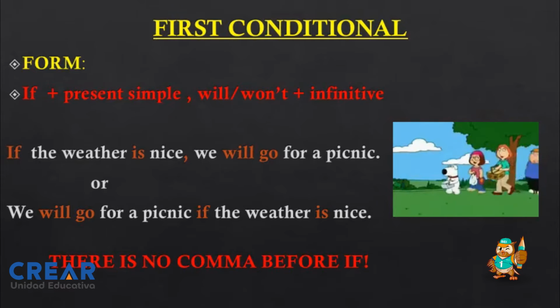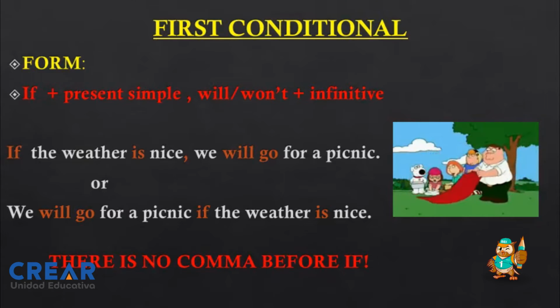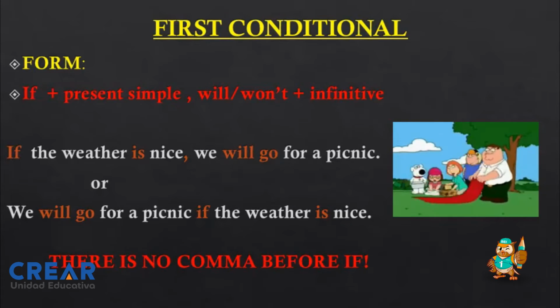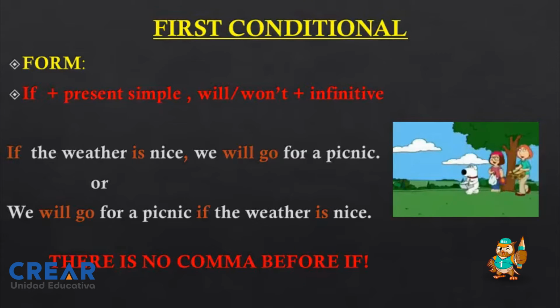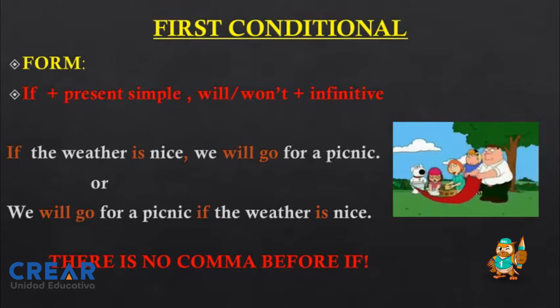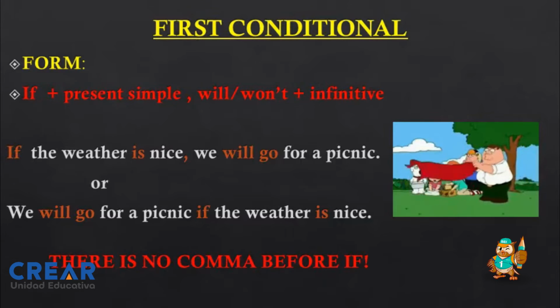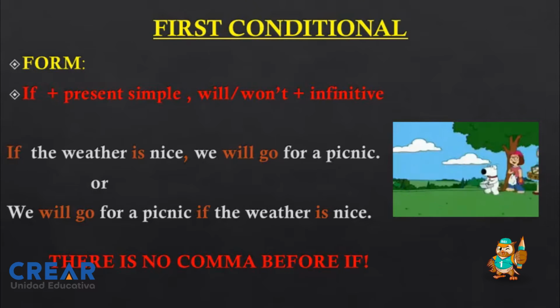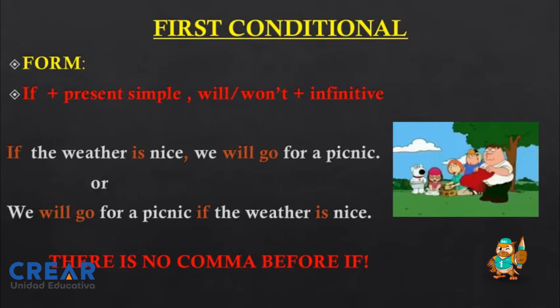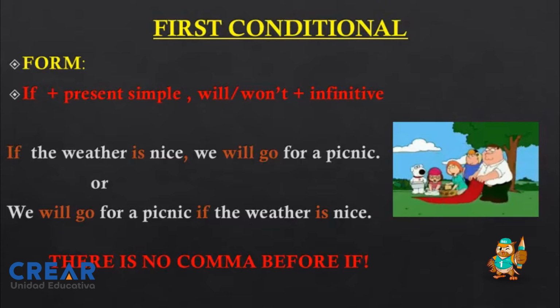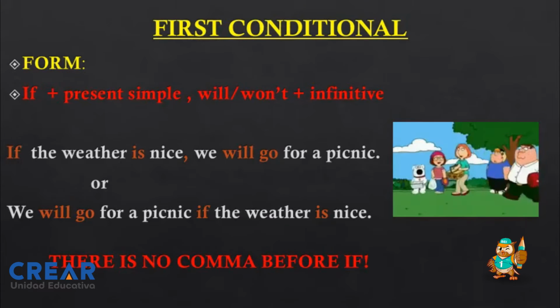Well, firstly, we need to remember that in the zero conditional we were talking about the present. In this case, we start with the present in the if clause and we finish with will or won't plus infinitive in the result clause or main clause. Remember, one more time, in the if sentence, en la oración con if, we always have to use the present simple, but in the main clause or result clause we have to use will, or won't if it's negative, right? Don't forget it. In first conditional: if plus present simple, then the comma, then will or won't plus infinitive.